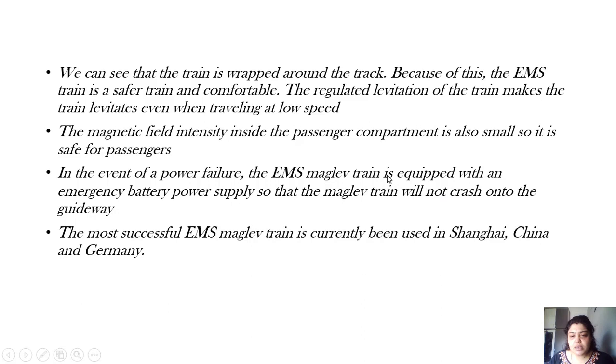It will just bring the train to a halt, but it cannot completely move if there is a power failure. Because of this battery backup, we can bring the train to rest so that there is no major accident. The most successful EMS maglev trains are currently being used in Shanghai, China and Germany. They use EMS, that is electromagnetic suspension type of maglev train.